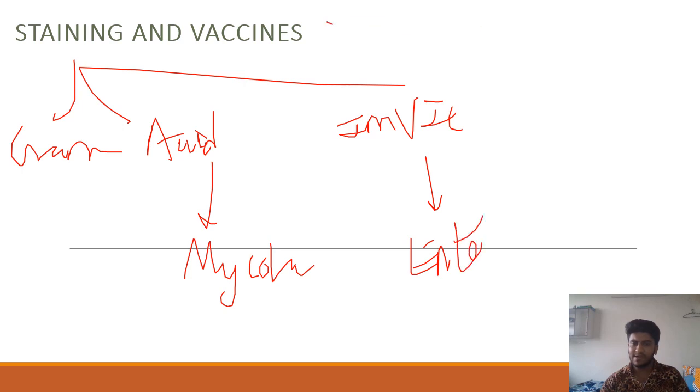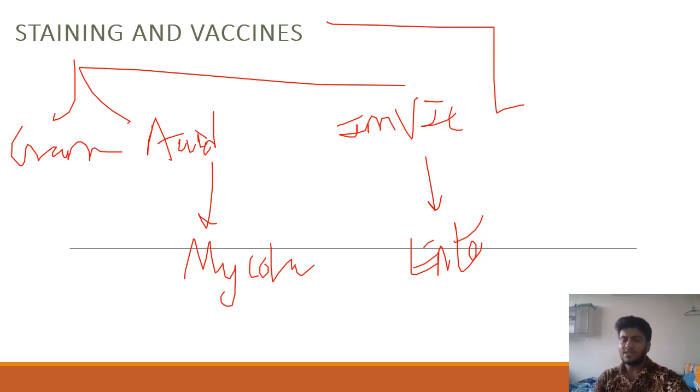Vaccines, types of vaccines. There has to be a question on vaccines. They will ask you examples like live, attenuated, inactivated, killed. There you should know the examples of vaccine. If I tell you oral polio vaccine, what is it? Intravenous polio vaccine, what is it? So they will ask you questions on vaccinations for sure.